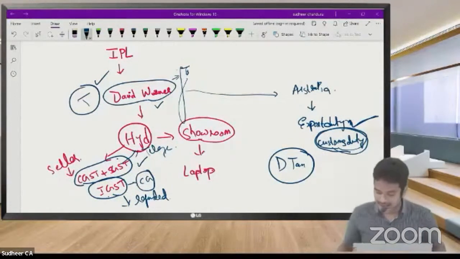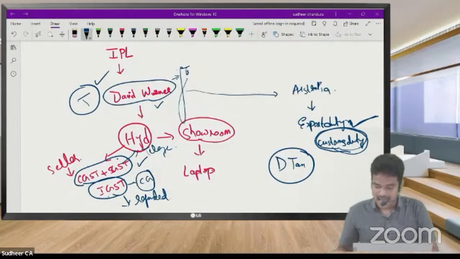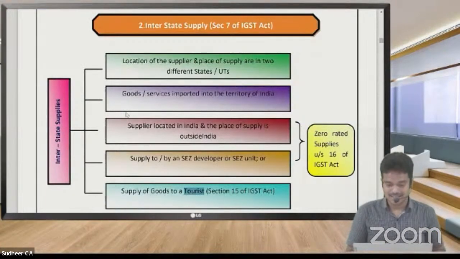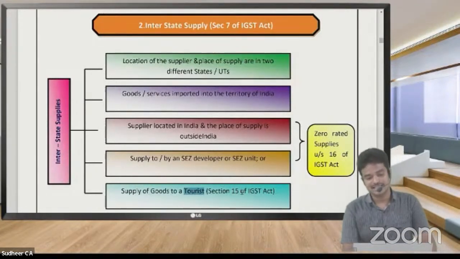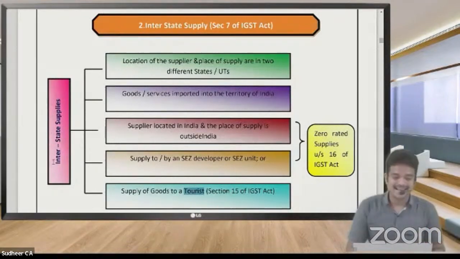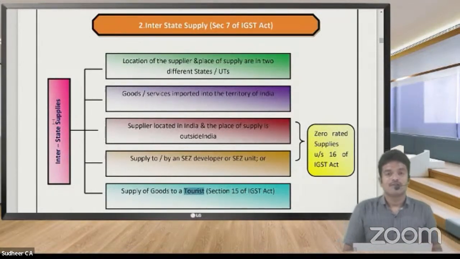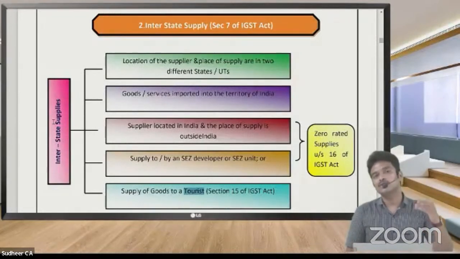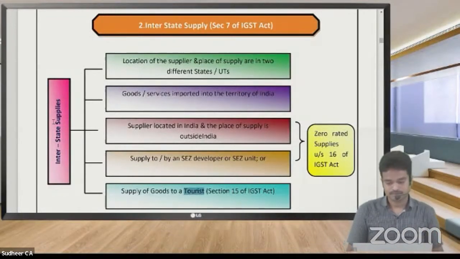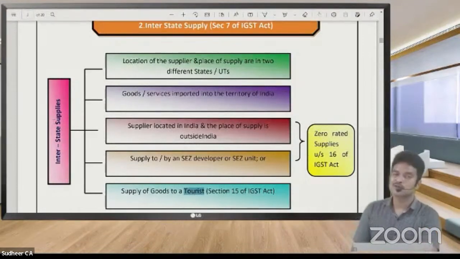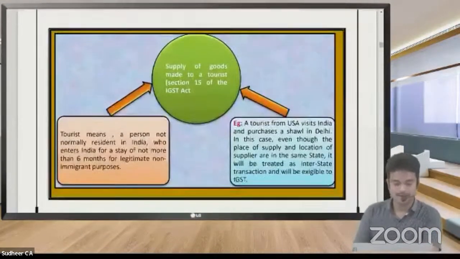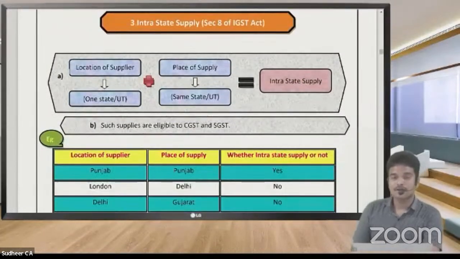For tourists, IGST has to be levied because as per section 7 of IGST Act, supply of goods to a tourist, as per section 15 of IGST Act, it will be regarded as interstate supply. Why IGST is being levied? Because this will be refunded if customs duty is paid at the time of taking the goods from India to outside India. So that's why for supply of goods to tourists also, IGST is required to be paid. So this is the definition of the term interstate supply.